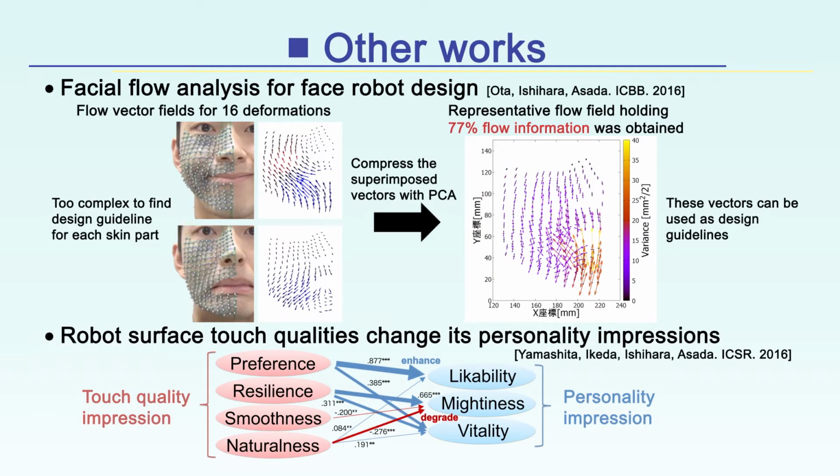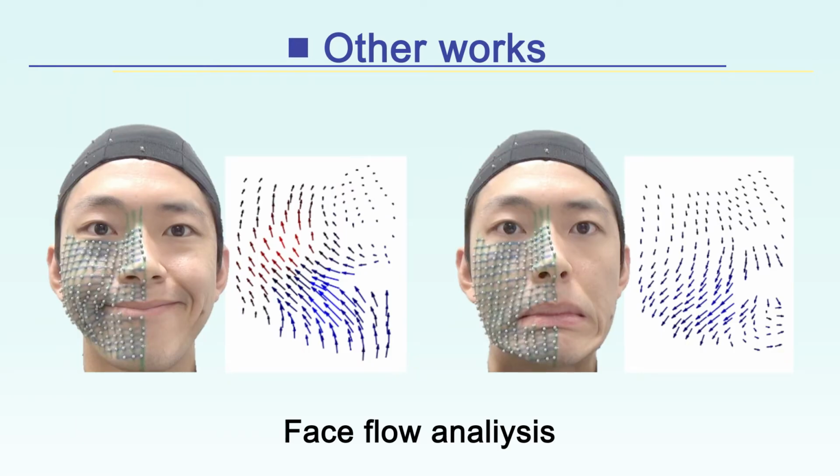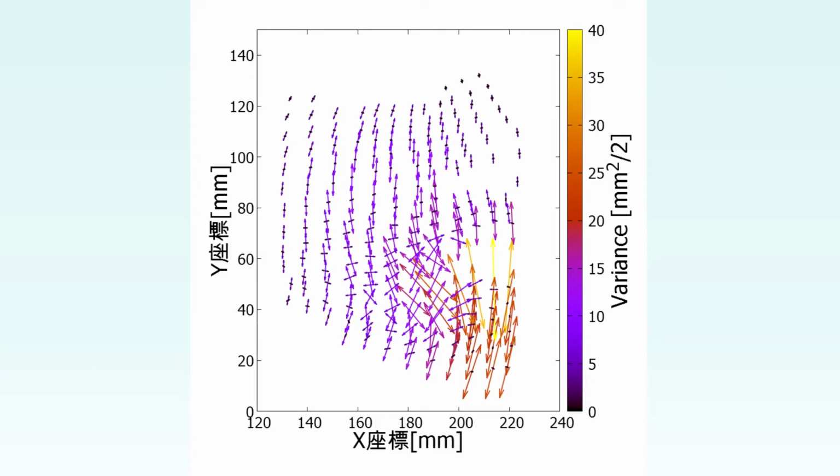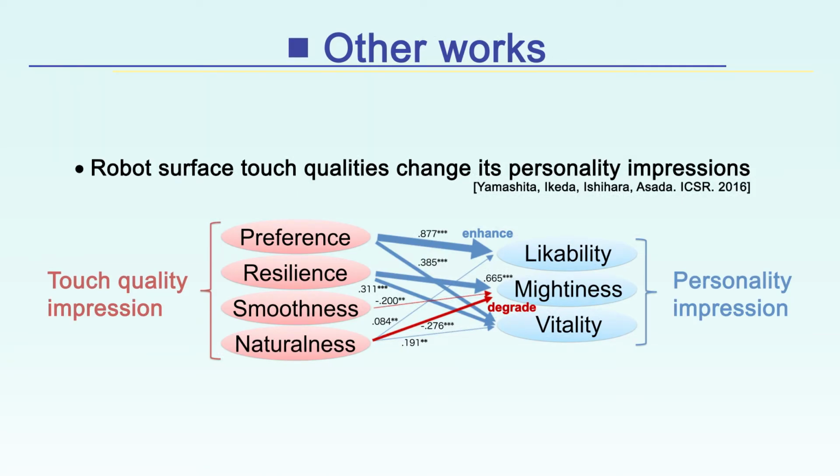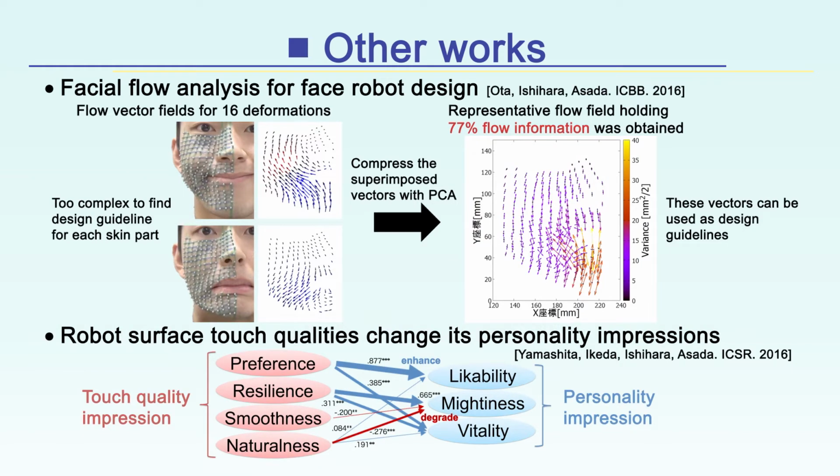We measured flow vector fields for 16 deformations and analyzed them to find design guidelines for the robot face. In addition, we investigated how robot surface touch changes personality impressions and found that robot touch enhances or degrades its personality impressions. Thus, we have deepened the understanding of robot body design for bonding humans and robots by learning from children, functionalizing soft materials, and observing humans.